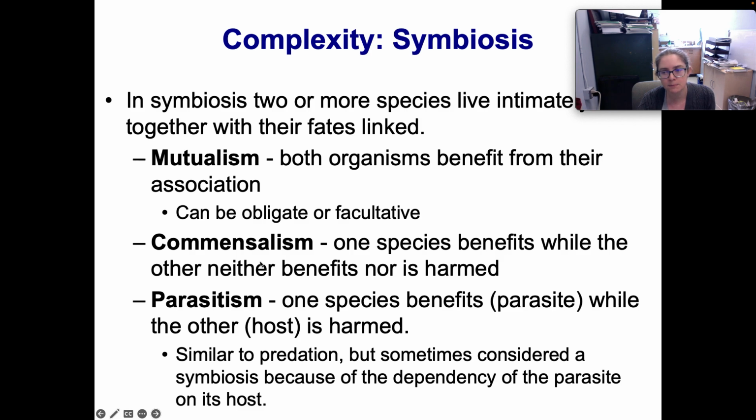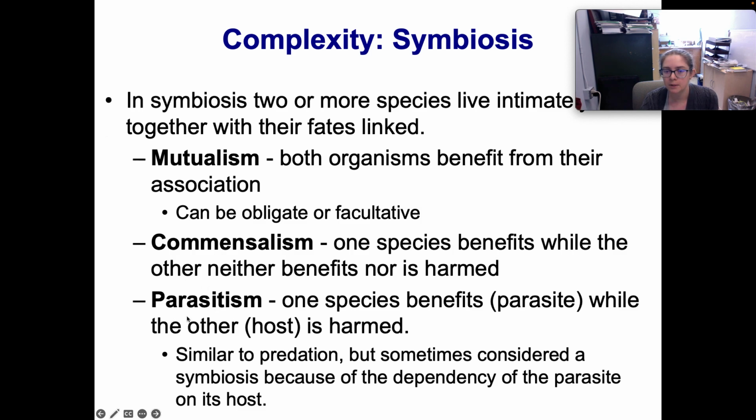Commensalism is when one species benefits and the other one is not benefited or harmed. A good example of commensalism is like a bird nesting in a tree. The bird is benefiting a lot because they're up off the ground, away from predators. They get to have their nest in the tree, but the tree really doesn't care. The nest isn't hurting the tree. It's not helping the tree. So that's an example of commensalism.